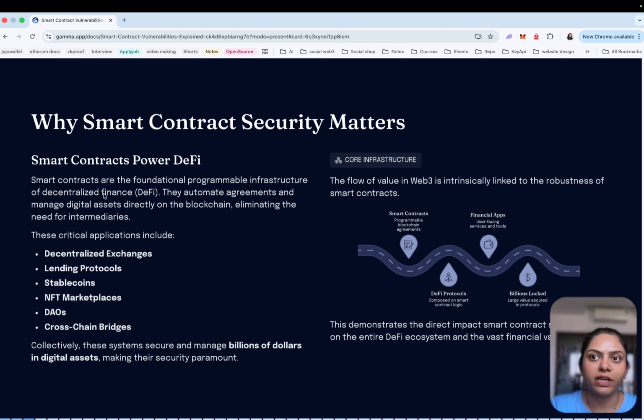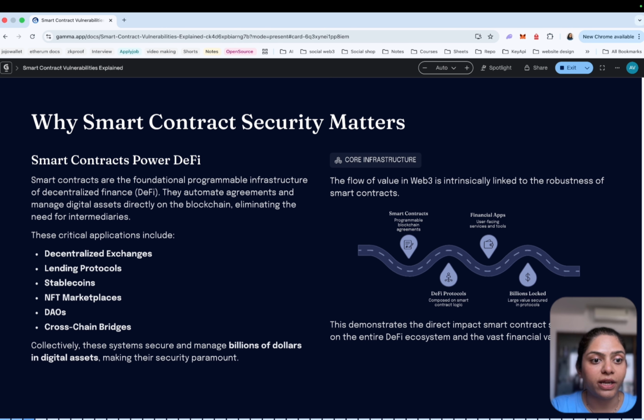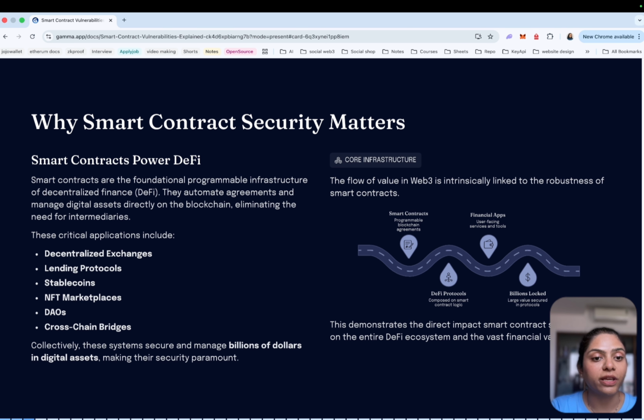Over the past years, the Web3 ecosystem has seen major security incidents. One of the earliest and most famous examples was the DAO hack. That vulnerability, known as reentrancy, allowed the attacker to repeatedly withdraw funds from the decentralized investment contract, and that exploit drained millions of dollars and ultimately led to a major fork in the Ethereum network.